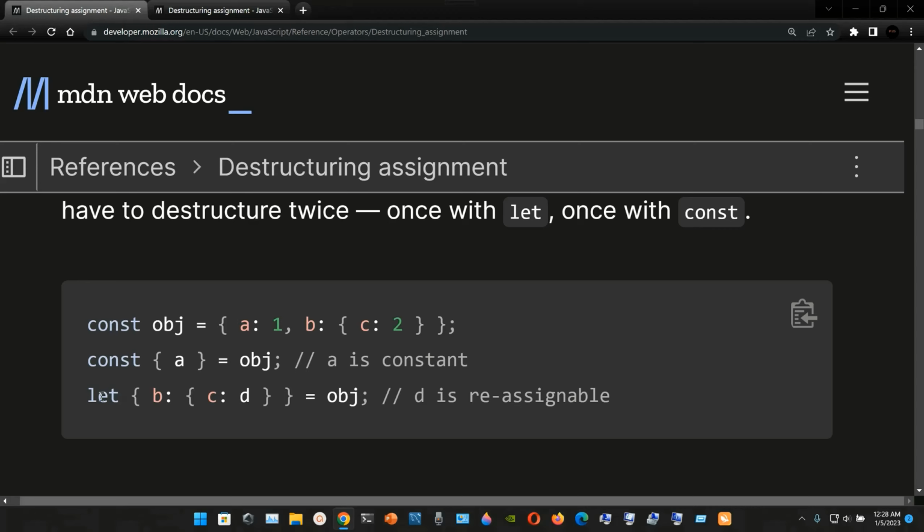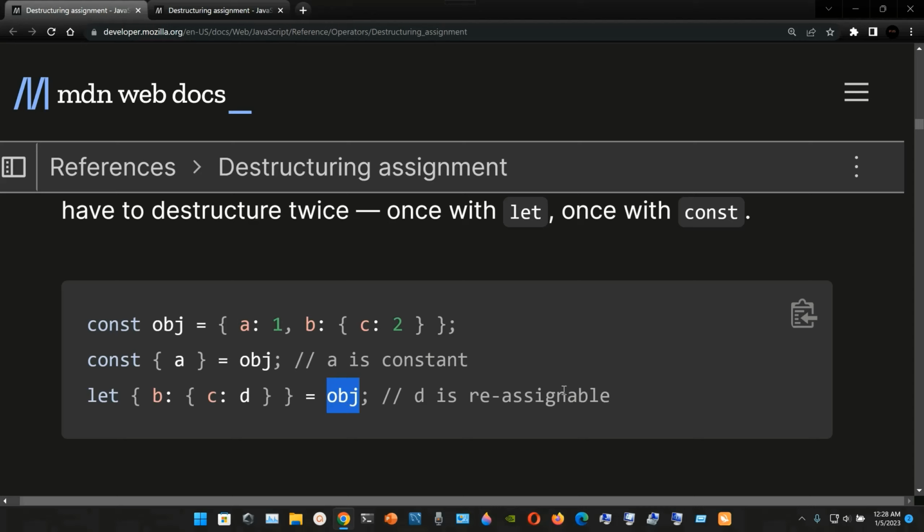So here we have the let, open curly braces, we're gonna type in b colon open curly braces again, and inside we're gonna have this key value pair c colon d. We close the curly braces and the outer curly braces. We use the assignment operator, and we're gonna type the name of the object, obj.